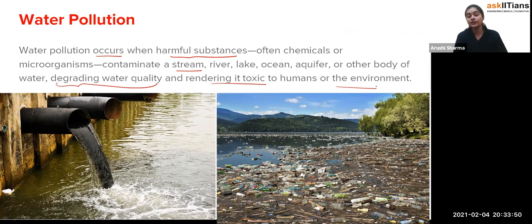As I've already told you, whatever the reason the water is polluted, whether you are directly supplying wastewater into the rivers, as you can see in this picture, where this pipe contains black water, which means contamination, coming from an industry or factory. Exactly. So they are directly supplying that wastewater into the river or lake, and because of that the dirty water mixes with the whole water, and that is how the quality of the water is degrading. Exactly. And it may contain toxic chemicals as well if it is coming from industries or factories.